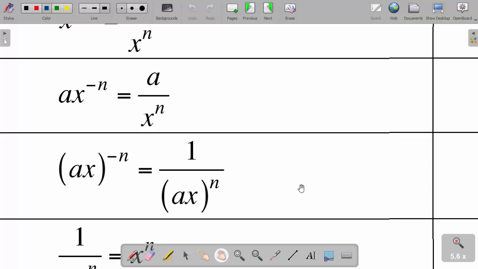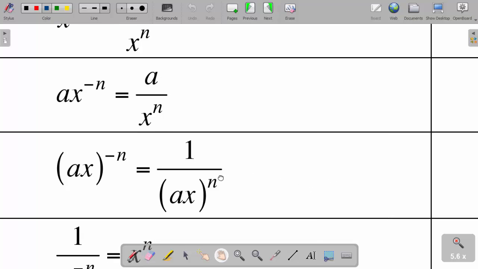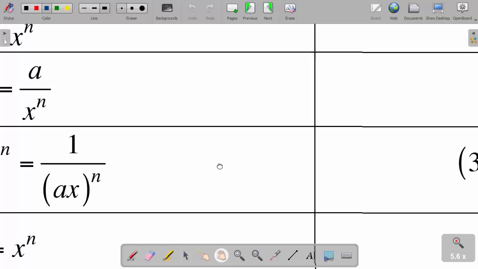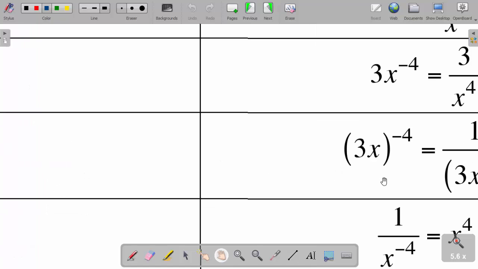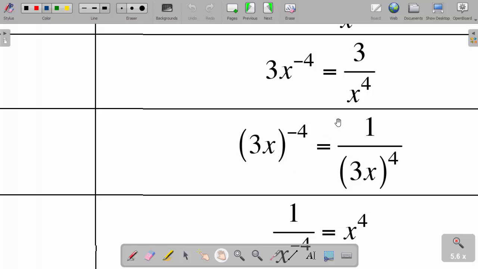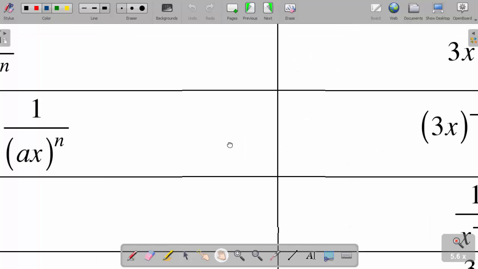We have an example as well. If I have (3x) to the power negative 4, it's the same as saying 1 over (3x) to the power 4. You see, this 4 is affecting the whole brackets. Please understand that definition as well.